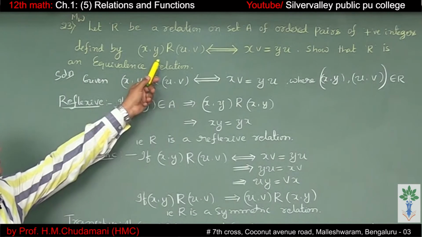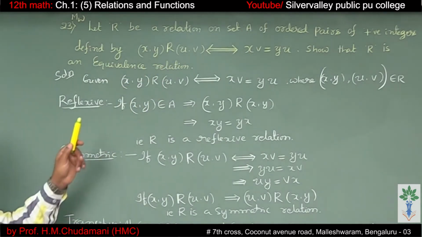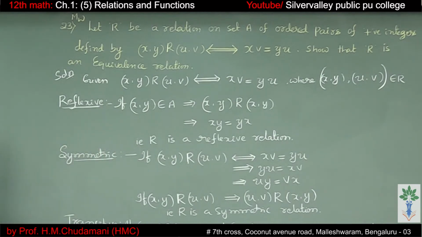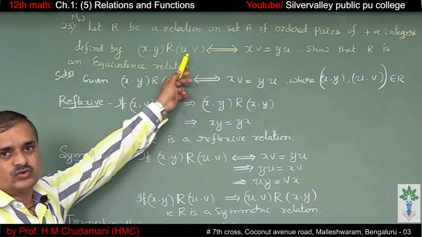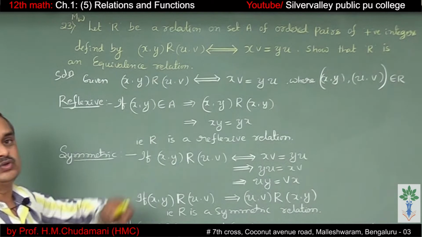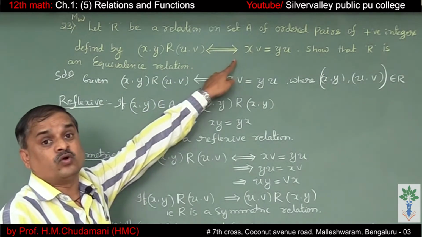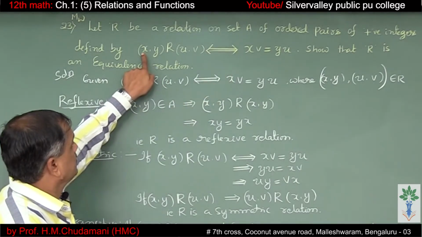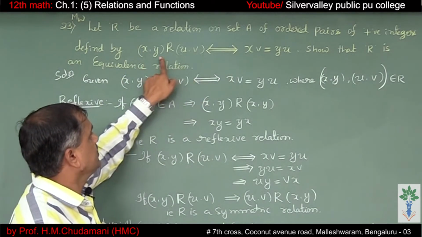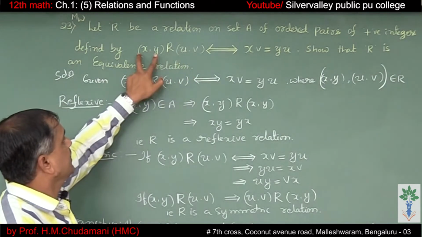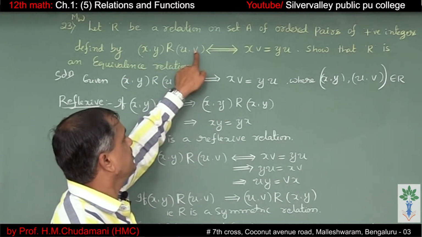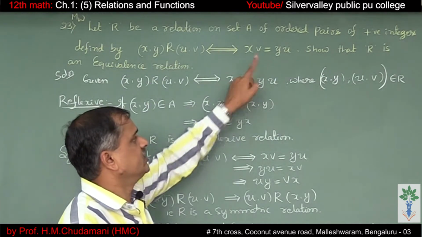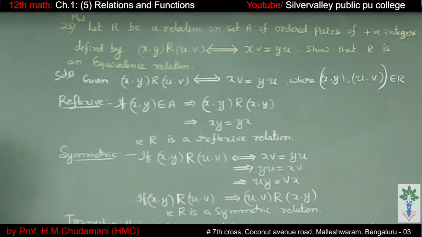Let R be a relation on set A of ordered pairs of positive integers, defined by (x, y) related to (u, v) if and only if x into v equals y into u. (x, y) related to (u, v) implies and is implied by x into v equals y into u. Show that R is an equivalence relation.